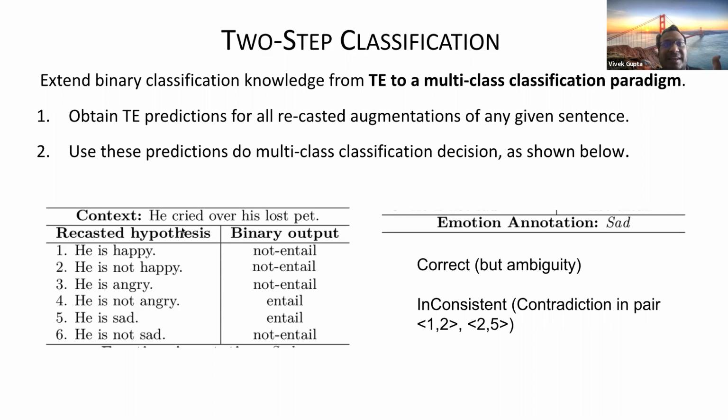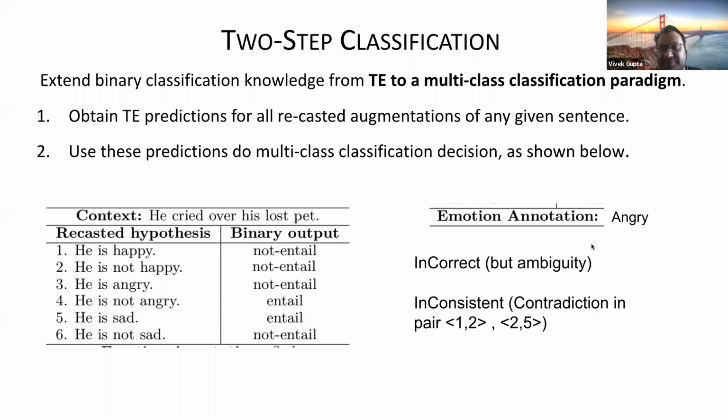So the idea here is that I take a true or false task and convert it into a multi-choice classification, a multi-choice paper kind of thing. If you know the multi-choice answer, you can also answer the true and false. And if you know all the true and false, you can possibly answer the multi-choice question too.